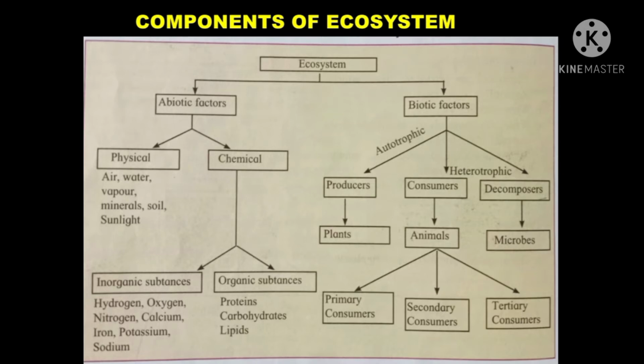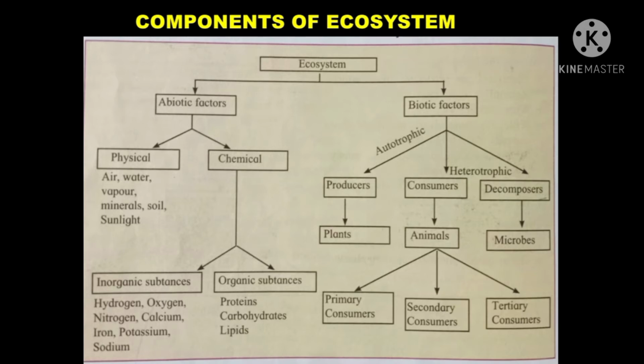Examples of inorganic substances are hydrogen, oxygen, nitrogen, calcium, iron, potassium, sodium. And organic substances are proteins, carbohydrates and lipids. Organic substances are those which contain carbon atoms. So carbohydrates are present in organic substances.